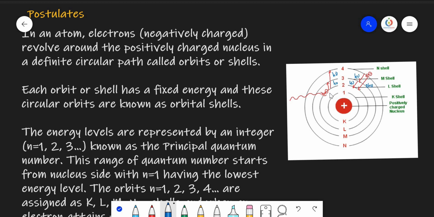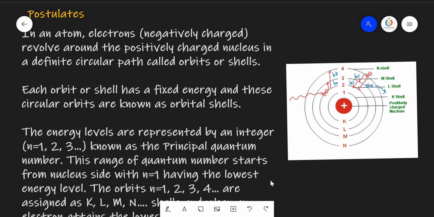So the movement of electron from a lower energy state to a higher energy state, or from a higher energy state to a lower energy state, depends upon whether it is absorbing energy or releasing energy. Here it is releasing the energy while coming back. When the electron is absorbing energy, it will go to the higher energy states, and when the electron is losing energy, it will come back to the lower energy state.